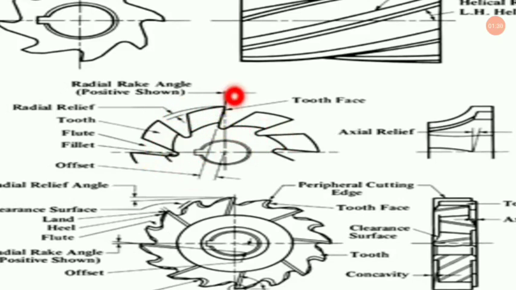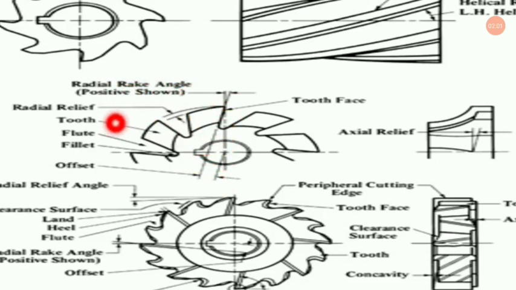So radial rake angle is this one. This is the center line, or the vertical line, as you can see. Now the inclination of the tip of the tooth of this cutter, this one. This angle, this inclination with the vertical line, is known as the radial rake angle.